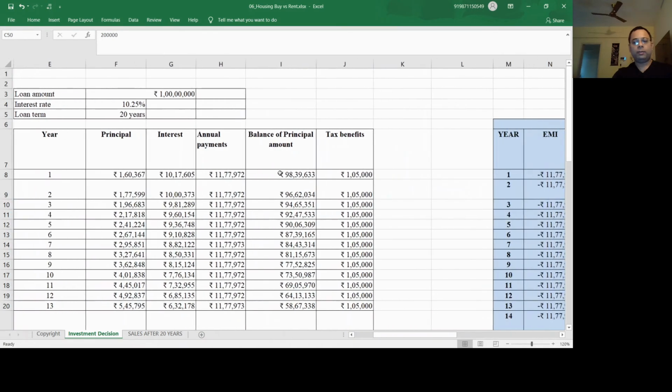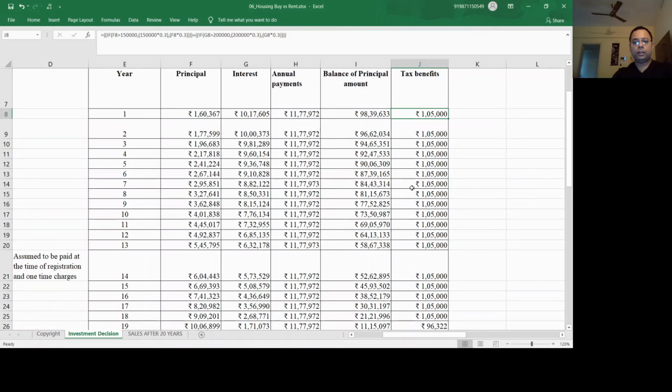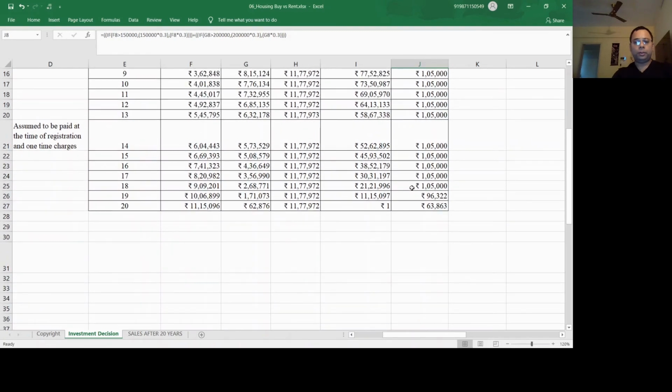So what the professor has done here is, wherever the principal is more than 1.5 lakhs, he has put a cap of 1.5 lakhs, otherwise the same value. And wherever the interest value is more than 2 lakhs, he has put a cap of 2 lakhs. This way he has calculated the tax benefit throughout. I think that's fine up to this point.